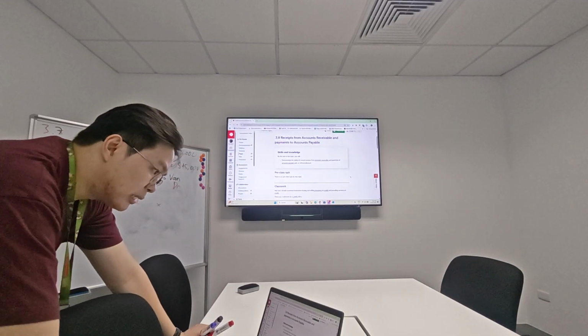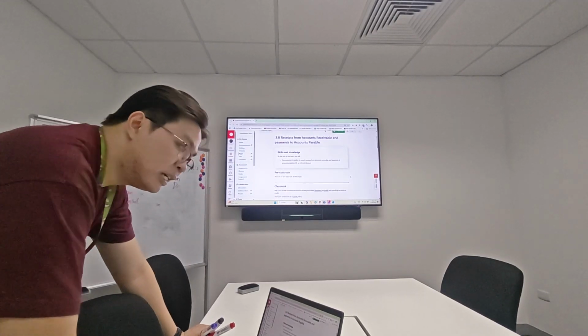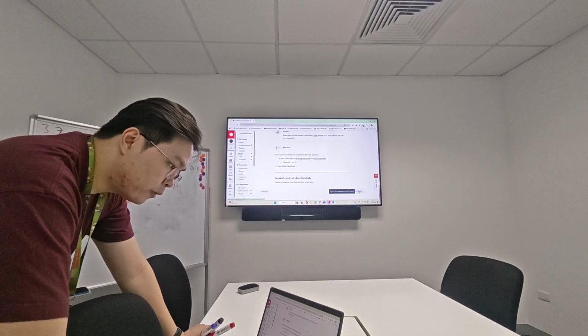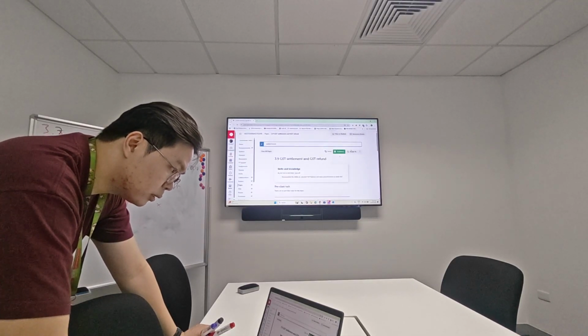Receipts from accounts receivable and payments to accounts payable, I believe I already explained it in the first chapter of this topic, so I will leave that.